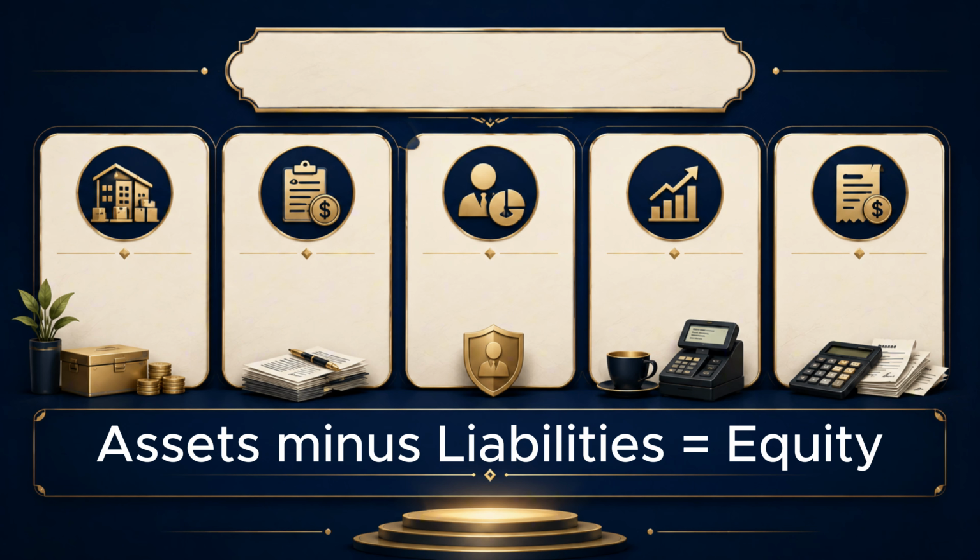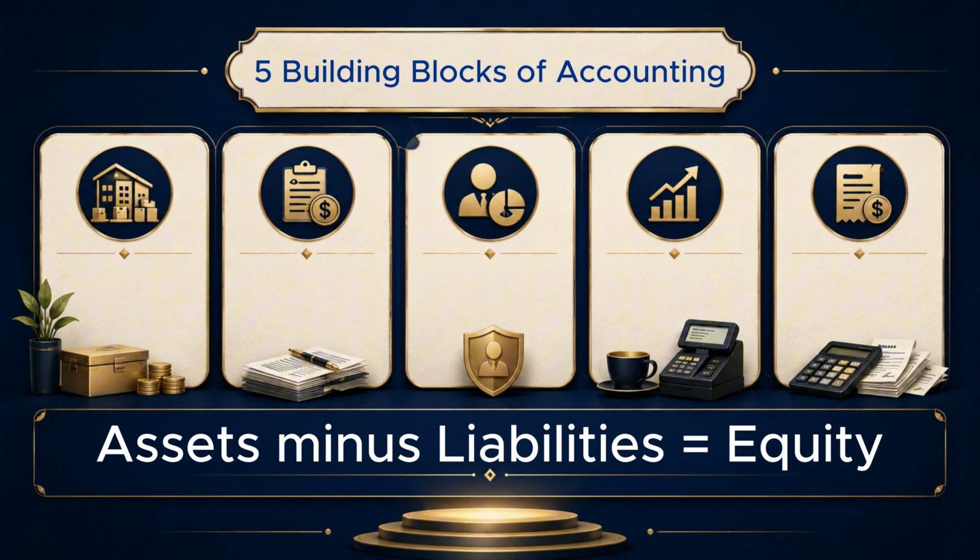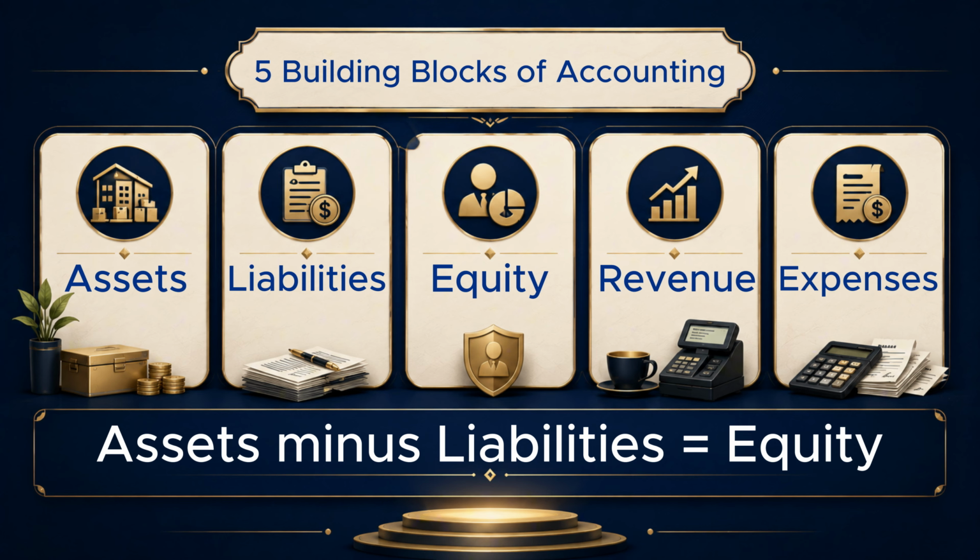Before we finish, remember this. Accounting becomes much easier when you stop seeing it as a wall of numbers and start seeing it as 5 organized categories: assets, liabilities, equity, revenue, and expenses. These 5 building blocks are the foundation of financial statements and many future accounting lessons.